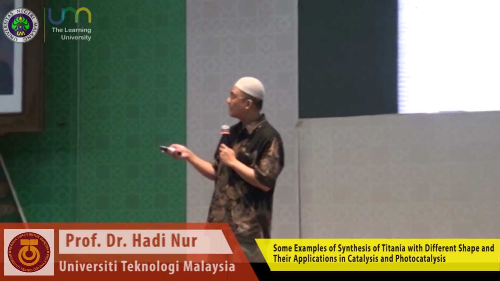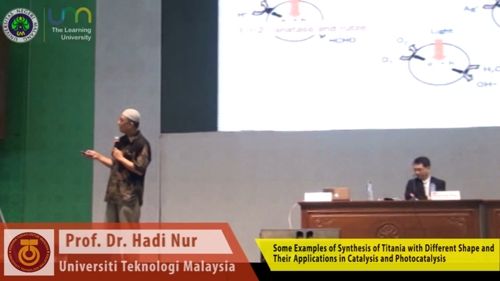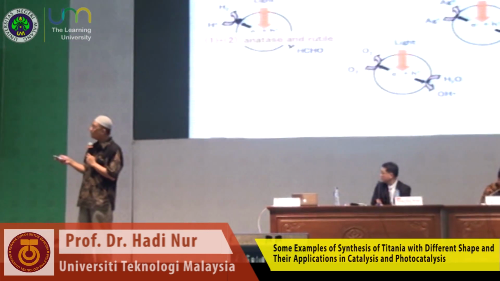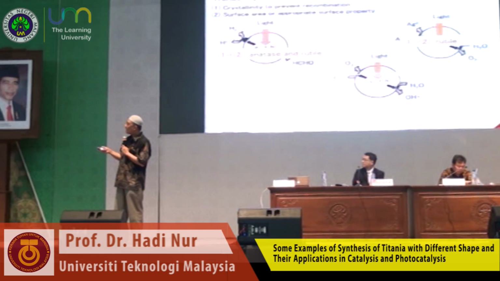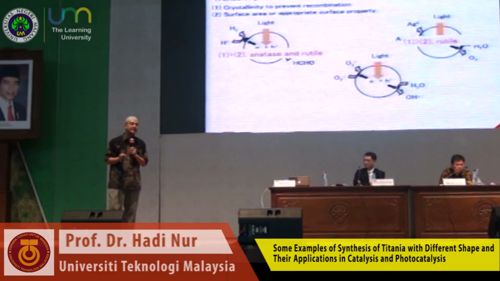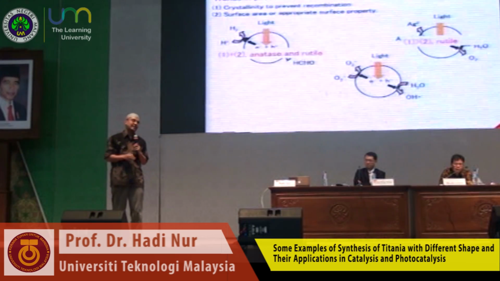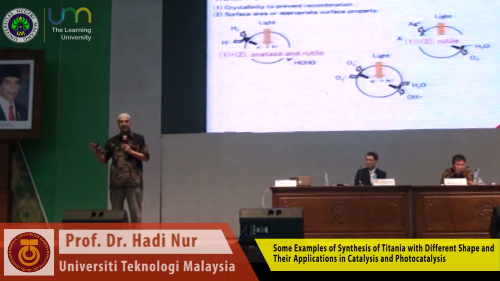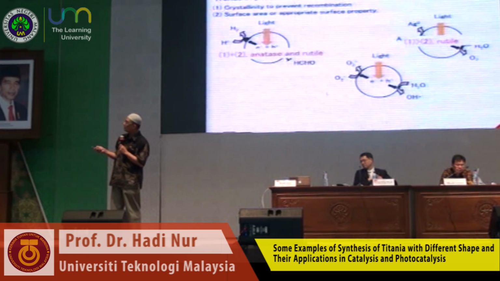So please look at the second example. This is the oxidation of water by using titanium, and in this kind of reaction, the crystallinity is more important compared to the surface area. Surface area is not a critical factor in this kind of reaction.